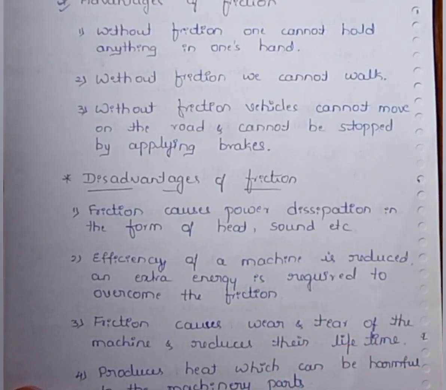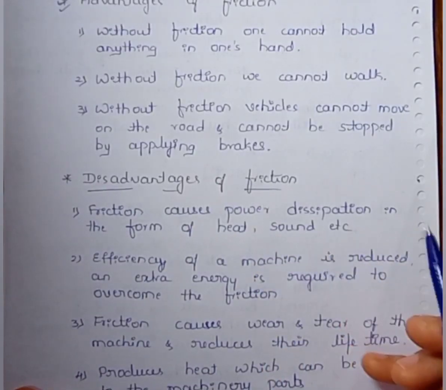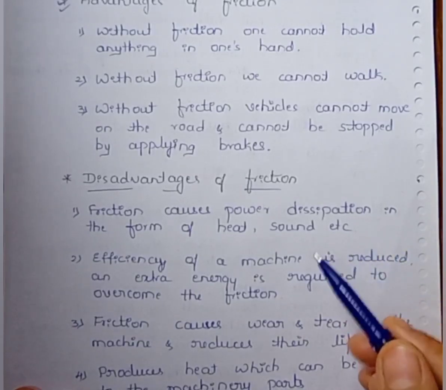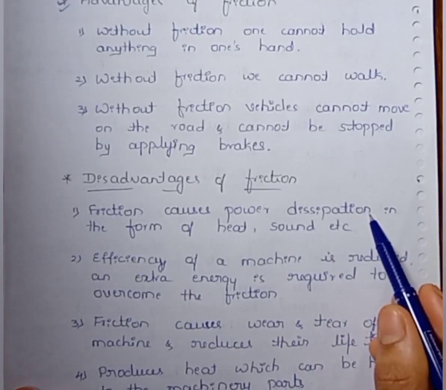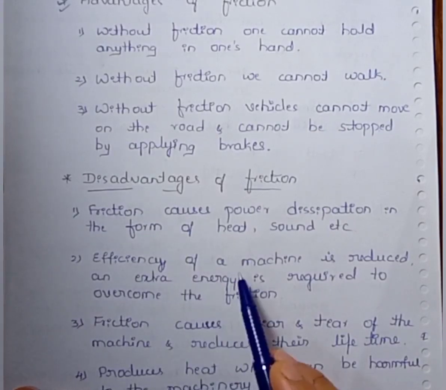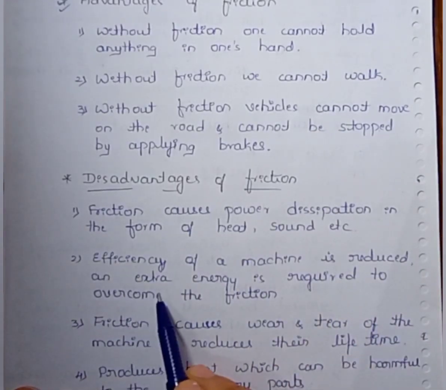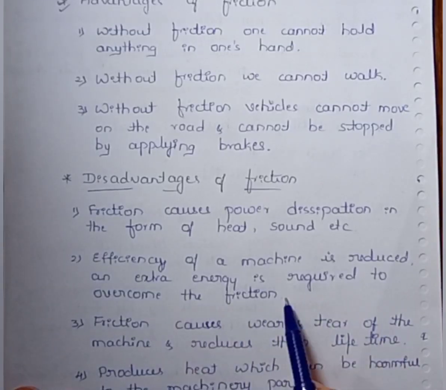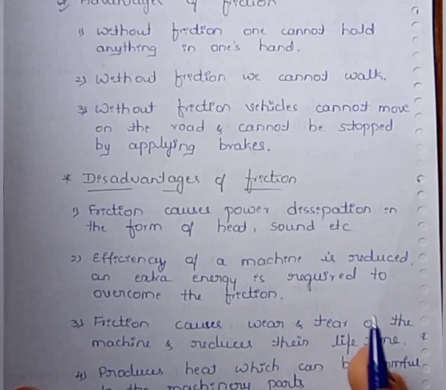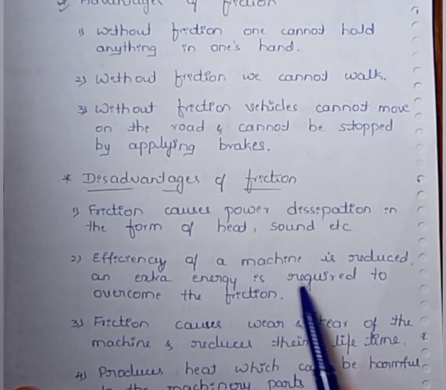Friction usually produces heat and sound, which causes the power dissipation. And the efficiency of a machine is reduced. How is it reduced? Extra energy is required to overcome the friction. More energy is needed to overcome friction, then the efficiency of that machine will be reduced.